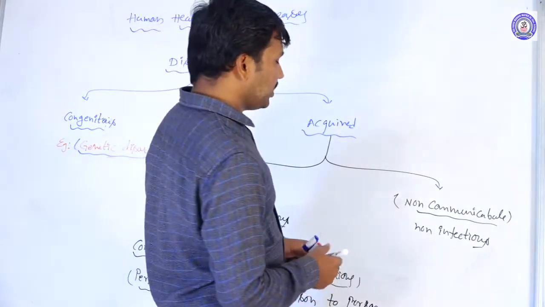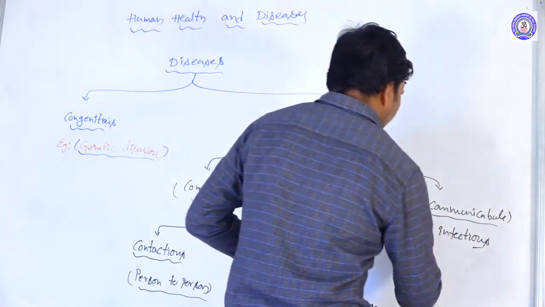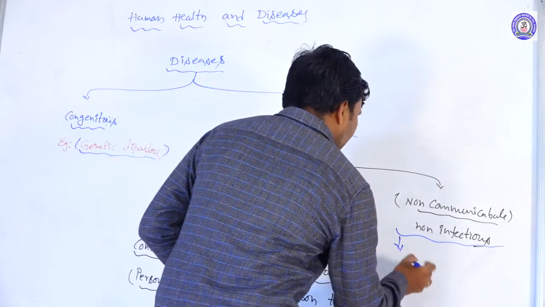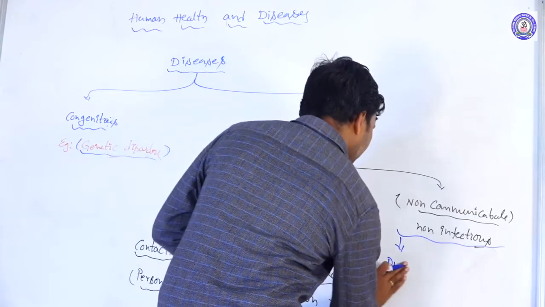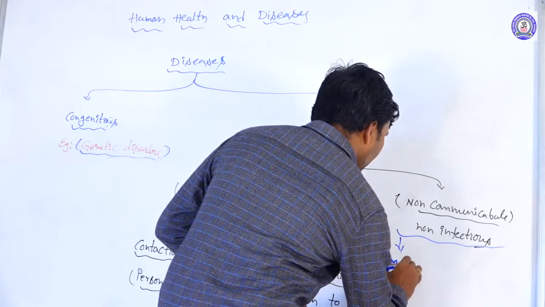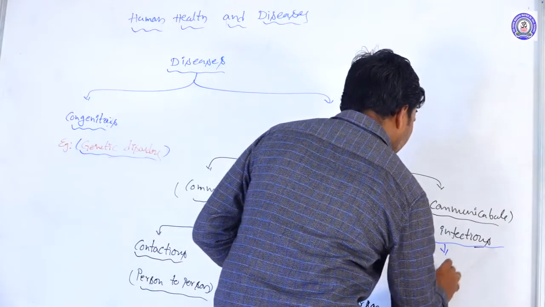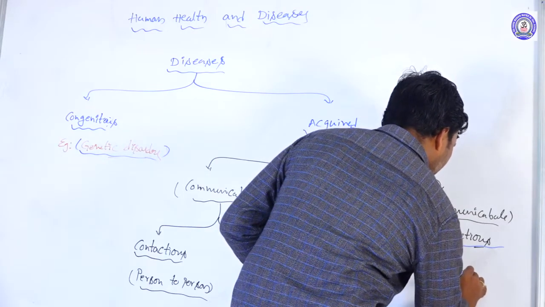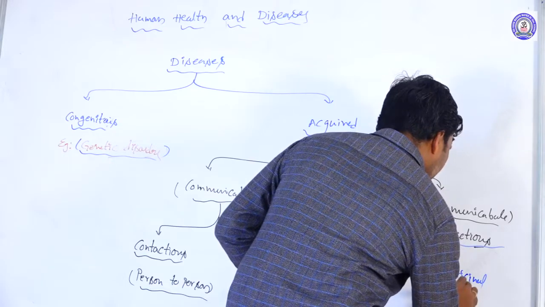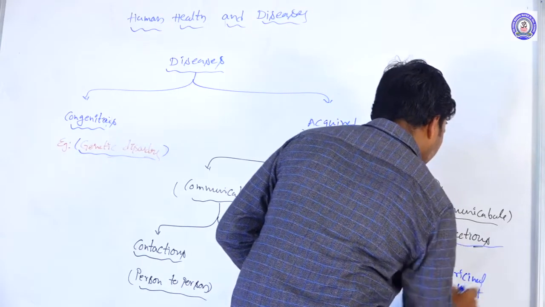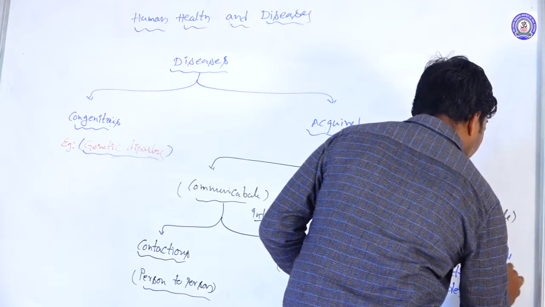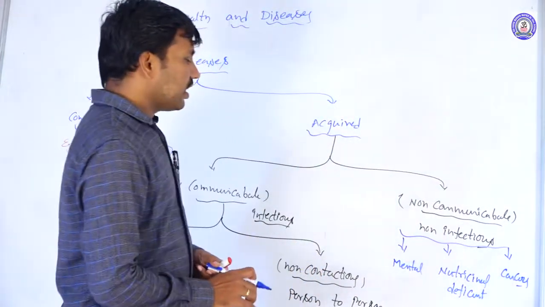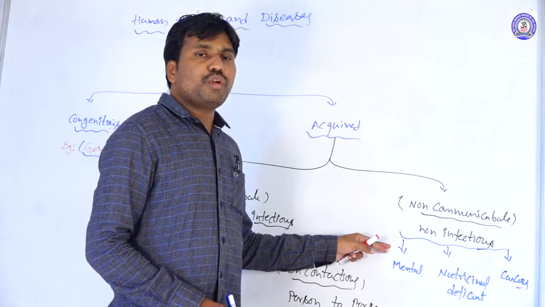And the non-communicable diseases generally do not spread from one person to another. Examples are mental retardedness, nutritional deficiency, and cancer. These all come under non-communicable diseases.